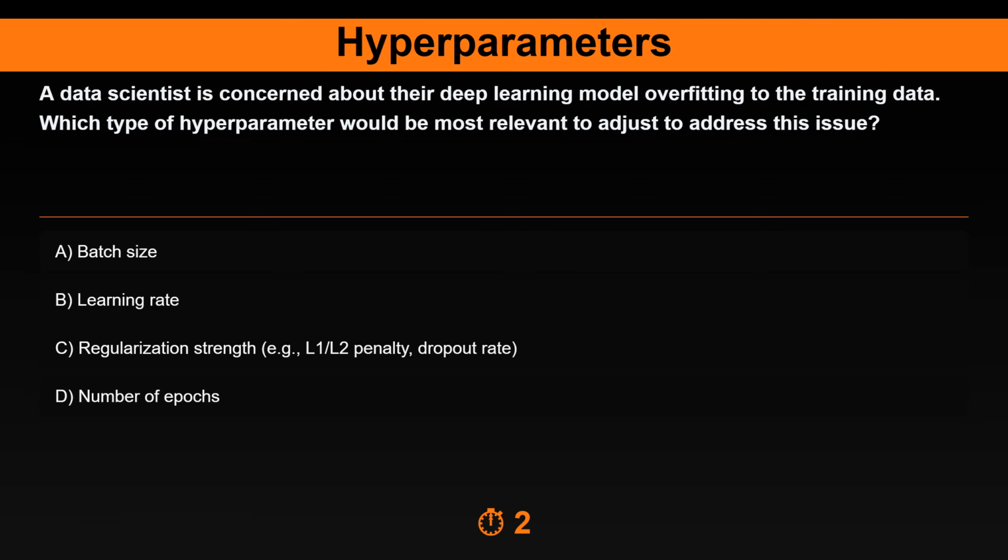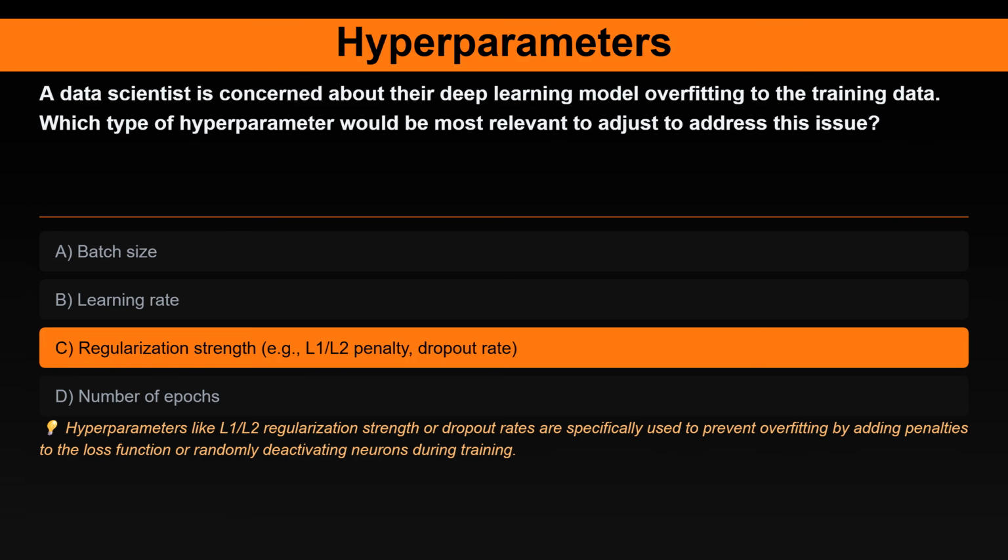The correct answer is regularization strength, e.g., L1 or L2 penalty, dropout rate. Here's the explanation. Hyperparameters like L1 or L2 regularization strength or dropout rates are specifically used to prevent overfitting by adding penalties to the loss function or randomly deactivating neurons during training.